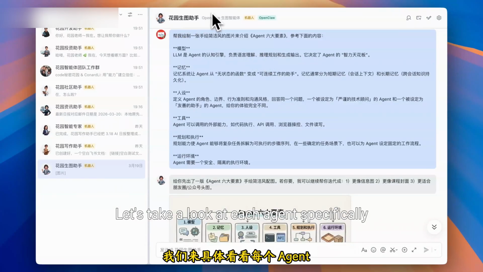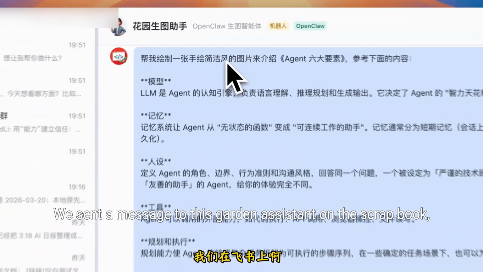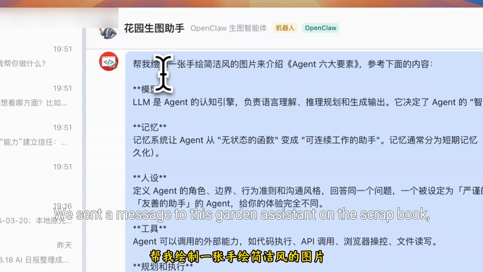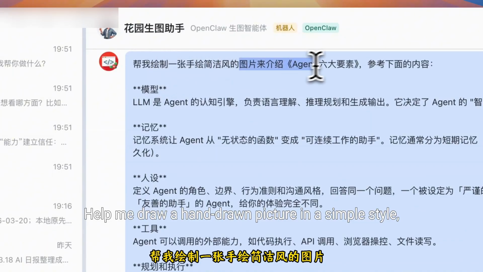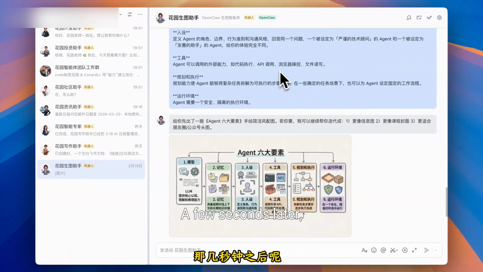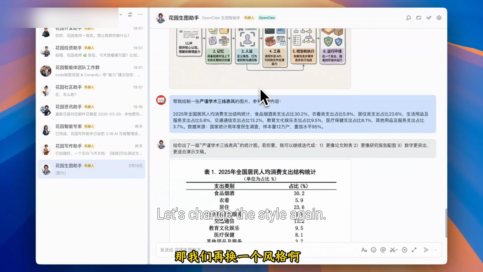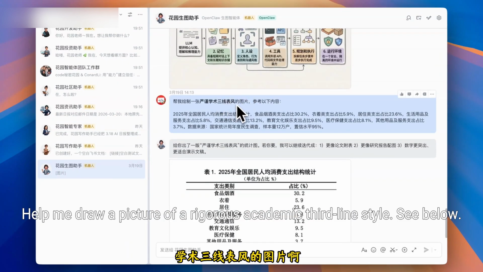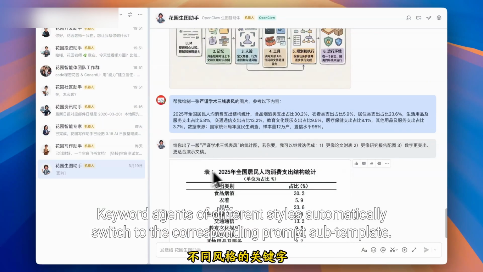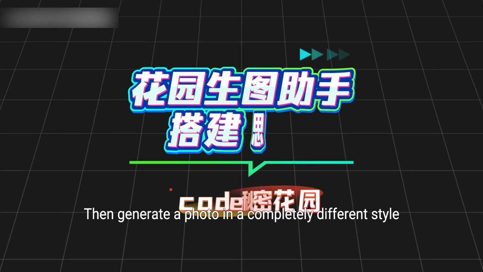Let's take a look at each agent specifically. First of all, let's take a look at the actual interaction. We sent a message to this garden assistant: help me draw a hand-drawn picture in a simple style to introduce the 6 elements of an agent, referring to the following content. A few seconds later, the agent returns a beautifully hand-drawn style information sheet. Let's change the style again: help me draw a picture in a rigorous academic style, with the same instructions. Agents of different styles automatically switch to the corresponding prompt template, then generate a picture in a completely different style.